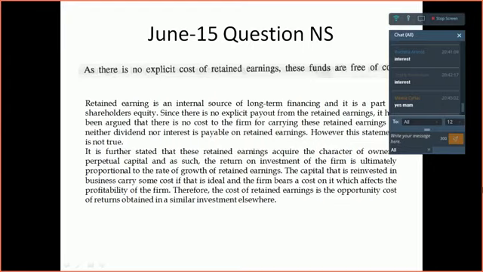Why is it not true? Because retained earnings acquire the character of a perpetual capital, and therefore the return on investment of the firm is ultimately proportional to the rate of growth of retained earnings. So as you have more retained earnings, the expectation is that you will have a higher return on investment. The capital that is reinvested in business has got some cost. The cost is the opportunity cost of the returns which are obtained in a similar investment elsewhere. It is the opportunity cost which is the cost of the retained earnings, right?